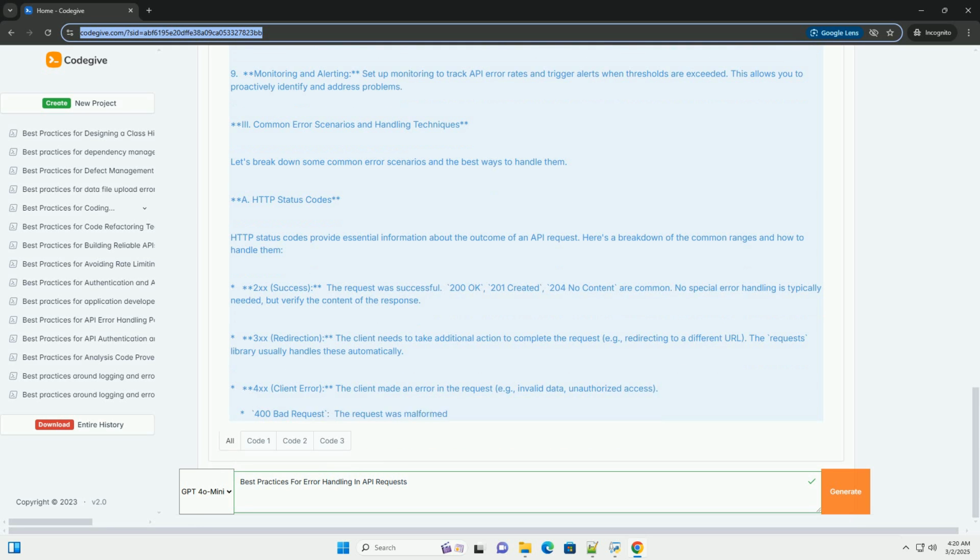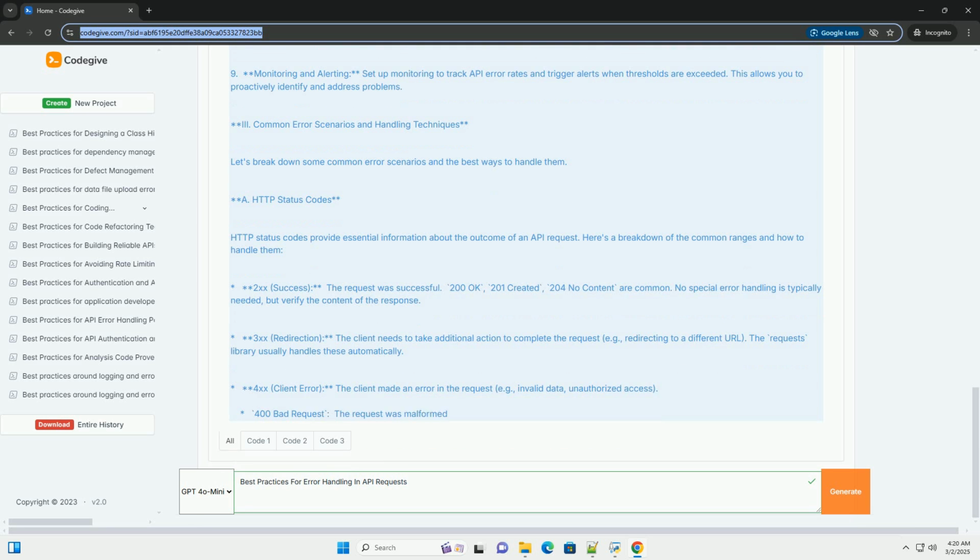4. Additional best practices. Rate limiting. If you're using an API with rate limits, implement mechanisms to respect those limits. Use the 429 Too Many Requests status code to trigger backoff and retry logic. Consider using a rate limiting library or algorithm. Some APIs provide information about remaining rate limit in the response headers.